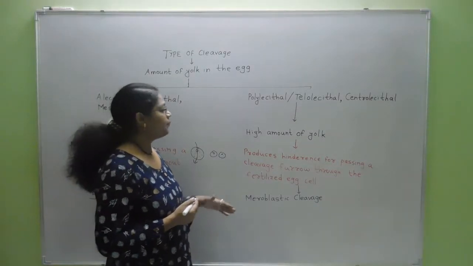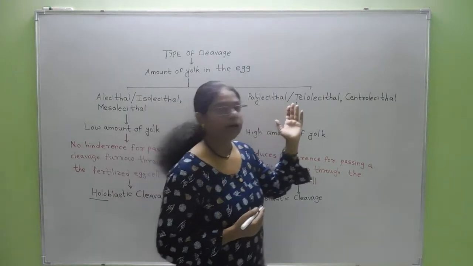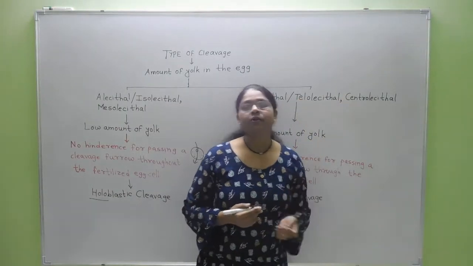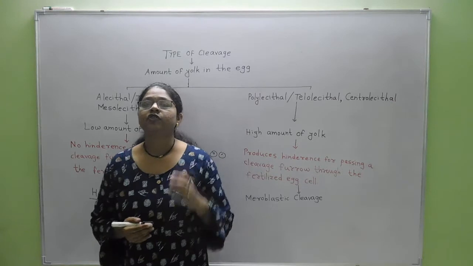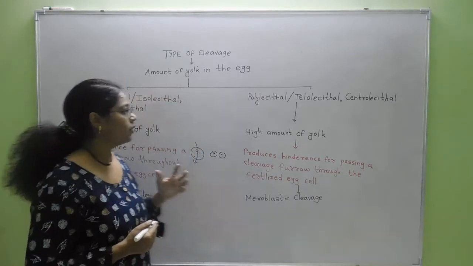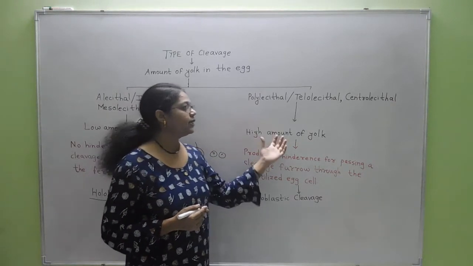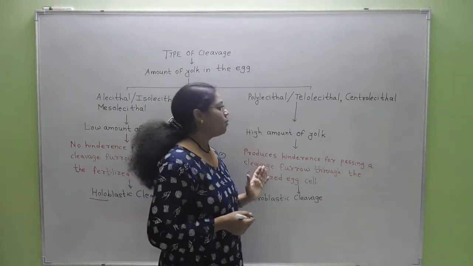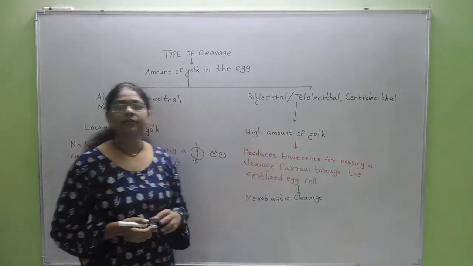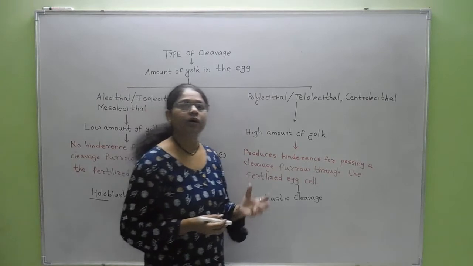On the other hand, if we see the polylecithal, telolecithal or centrolecithal kinds of eggs, which contain a high amount of yolk, this high amount of yolk produces hindrance for the cleavage furrow to pass through the egg.